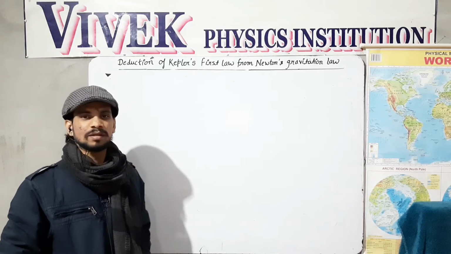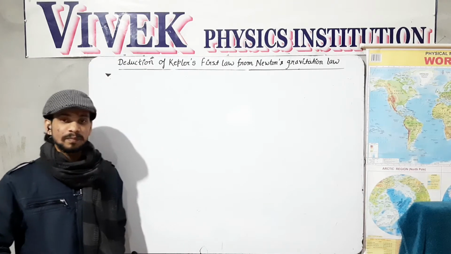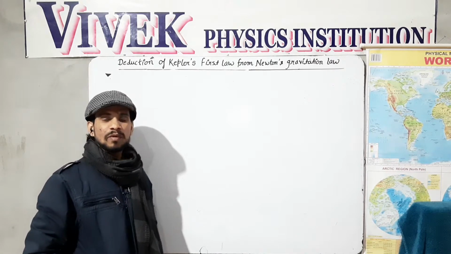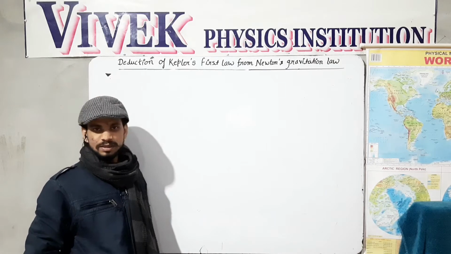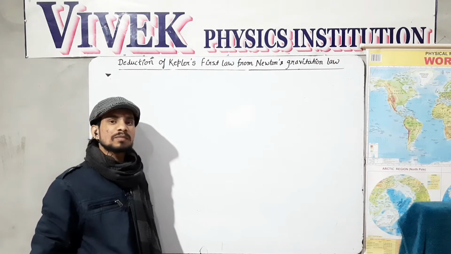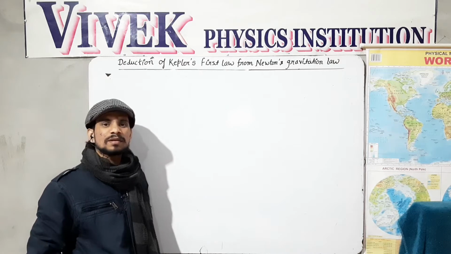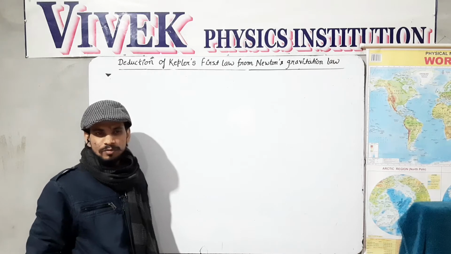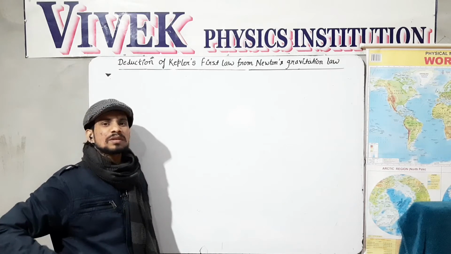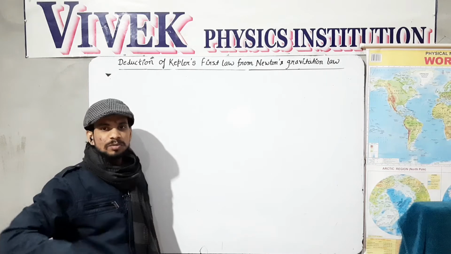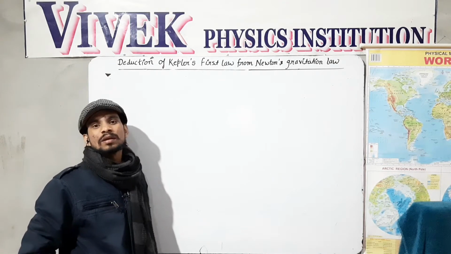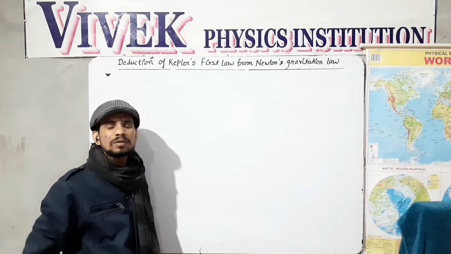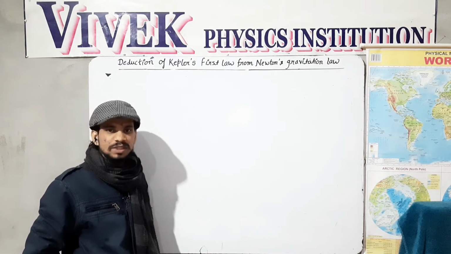Hello and welcome back. In classical mechanics, the very big mystery of the physical world was the shape of the path taken by the planets during their motion around the sun. That was resolved by the scientist Kepler, by proving that the motion of the planets is confined to a plane, which is an elliptical plane, and which is governed by a rule known as Kepler's first law of planetary motion.